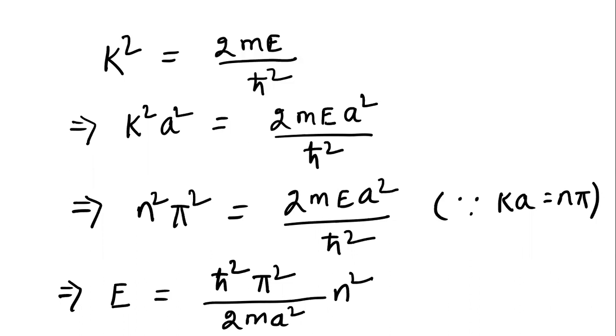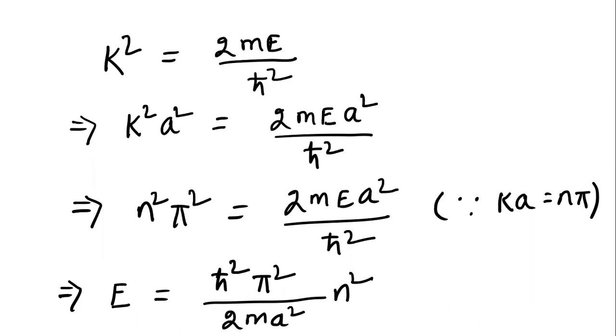And n cannot take any random values. n has to be like 1, then you got E1, then 2, you got E2. So likewise. So the ground state energy here, the minimum energy is what? h bar square pi square divided by 2m a square, by substituting n is equal to 1, and we call it the ground state energy, right? That is the minimum energy of the particle and is called the zero point energy.